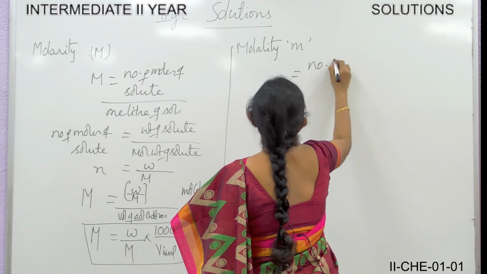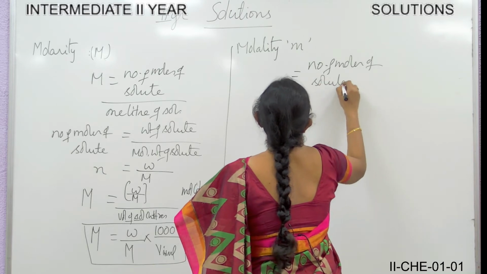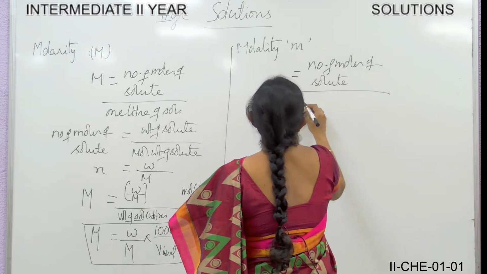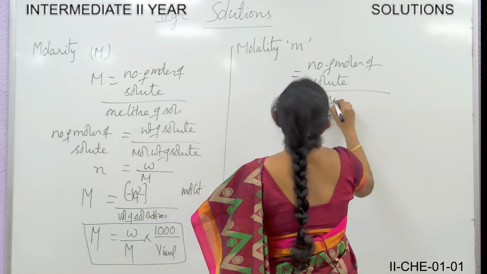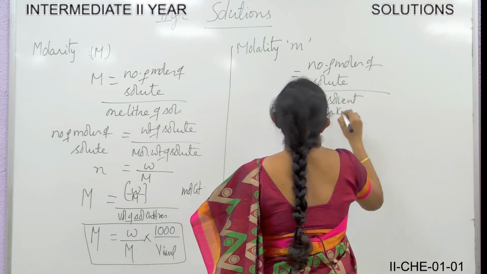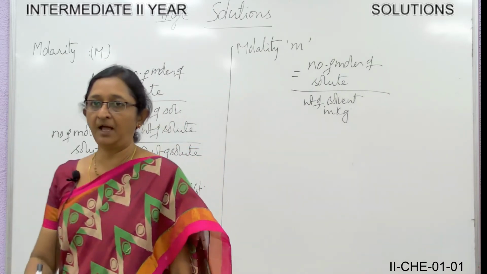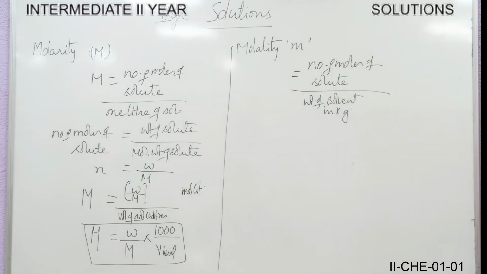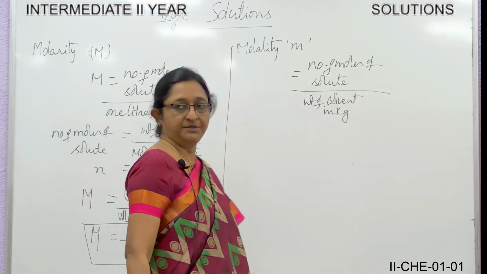Now the next concentration term, that is molality. Molality can be denoted with the letter small m. What is the definition for molality? Number of moles of solute present in 1 kg of solvent. So, number of moles of solute by the weight of solvent in kg.